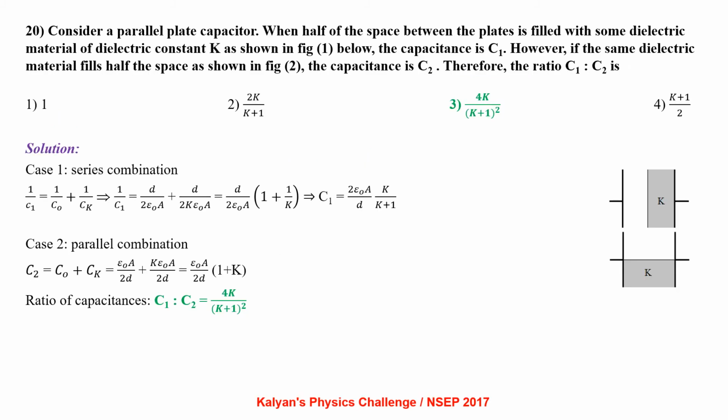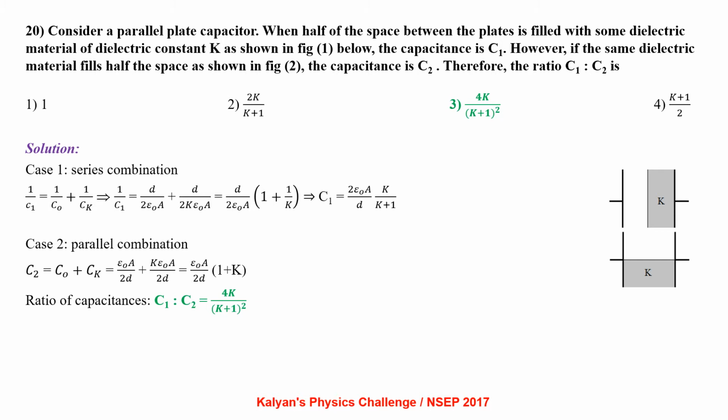Consider a parallel plate capacitor. When half of the space between the plates is filled with some dielectric material of constant K as shown in figure 1 below, the capacitance is C1. However, if the same dielectric material fills half of the space as shown in figure 2, the capacitance is C2. Therefore, the ratio C1 is to C2 is?